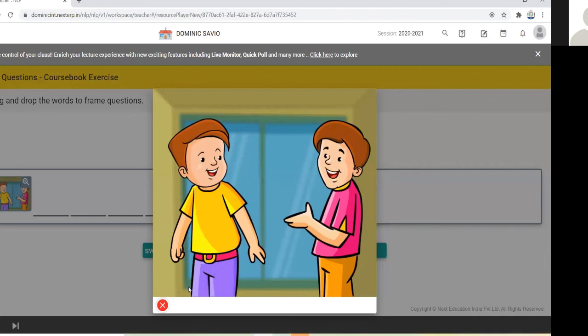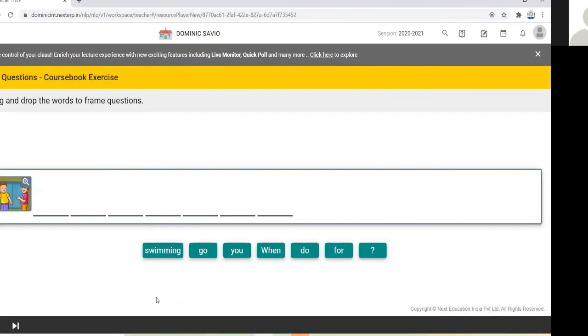See, two boys are talking to each other. One boy is asking another boy one question. The words given here: swimming, go, you, when, do, for, question mark. You have to use these words and frame a sentence, an interrogative sentence. That means a sentence of questioning. You have to form a sentence of questioning.